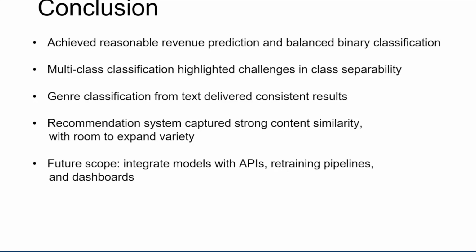to class overlap. In the NLP part, genre classification from keywords and text worked reliably, and our content-based recommender grouped similar movies effectively, but sometimes it leaned toward very similar suggestions rather than broader diversity. Together, these components form an interlinked movie analytics system. Recommendation outputs can adapt based on predicted success, and genre insights can guide better financial predictions.